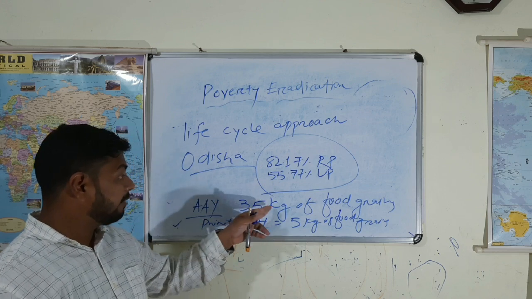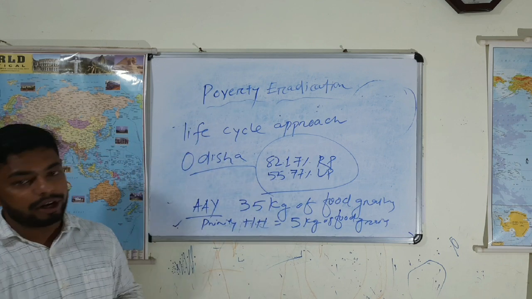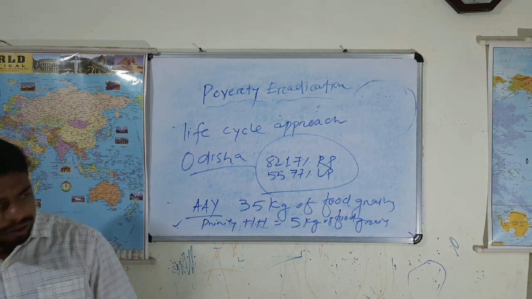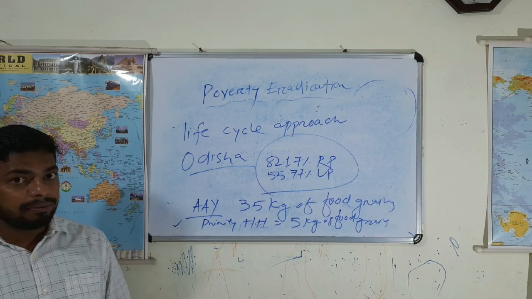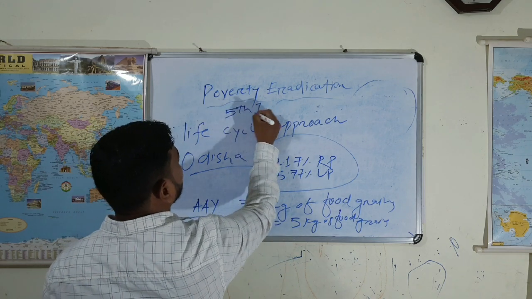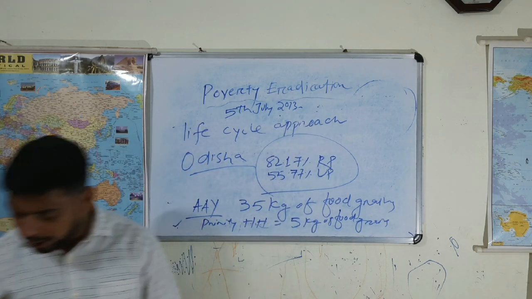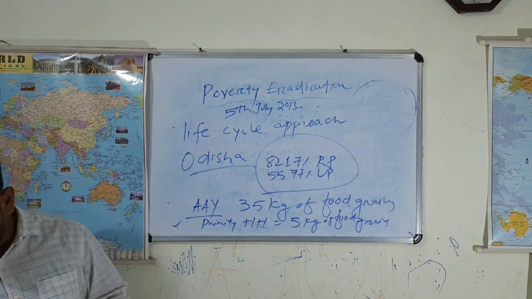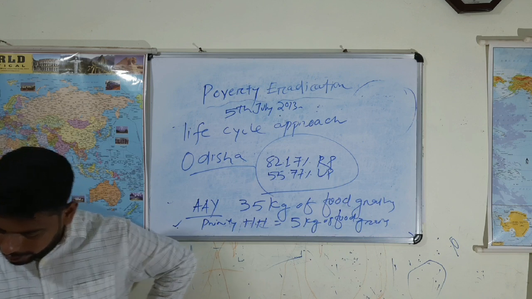Clear? It means they are very poor, and here priority households are extremely poor, the poorest of the poor households. Clear? This one we understood. By the way, the National Food Security Act became effective on 5th July 2013, and it is a centrally sponsored scheme, right? So we understood. Got it now?